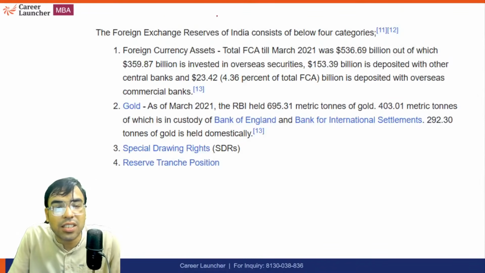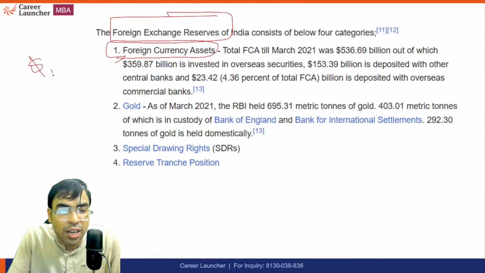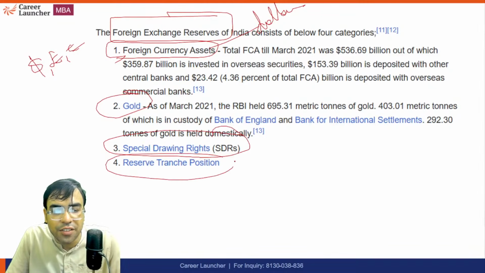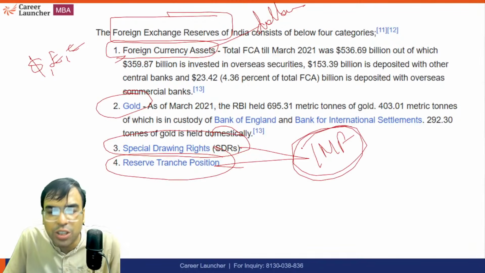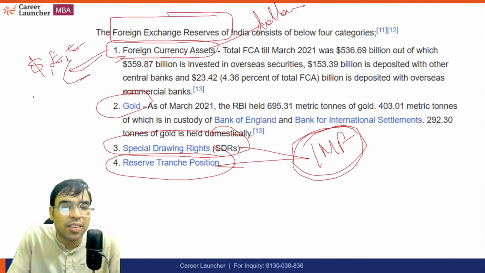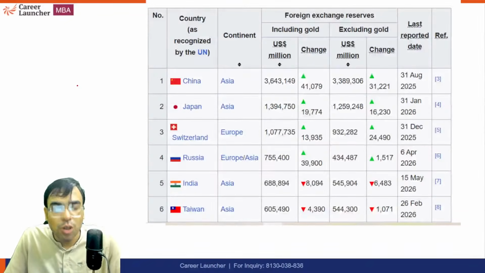So foreign exchange reserve comprises these things. First is foreign currency assets, which include dollars, euro, pound, etc. But dollar is the most important, right? Then we have gold. Then we have special drawing rights and reserve tranche position. These two are related with the IMF, International Monetary Fund. We are not going into that detail, but just have an idea. Most of it, at least 60-70% of the total forex, comes from foreign currency assets, that is dollars, etc. I hope you got the concept.